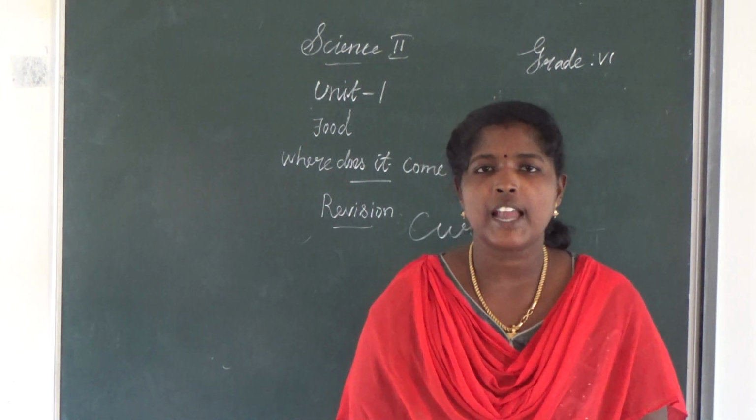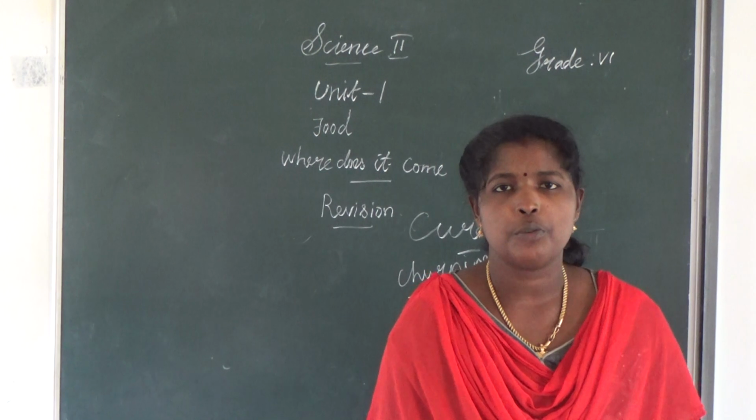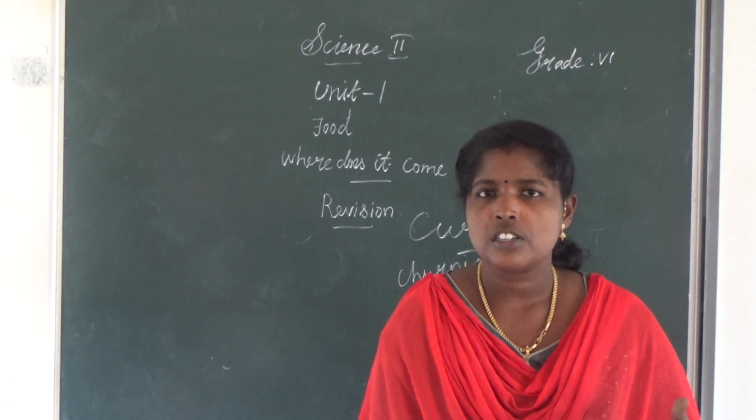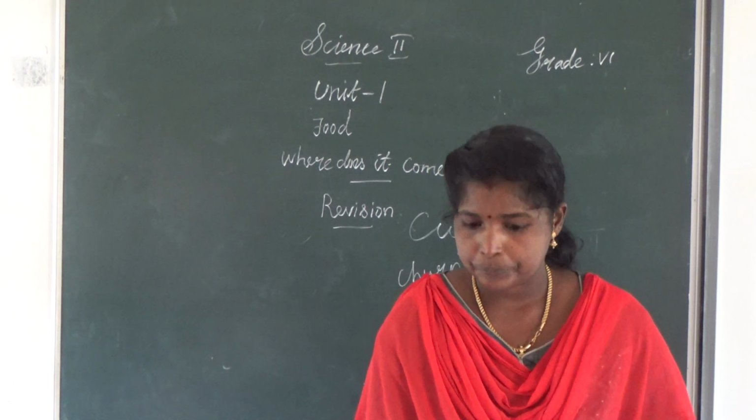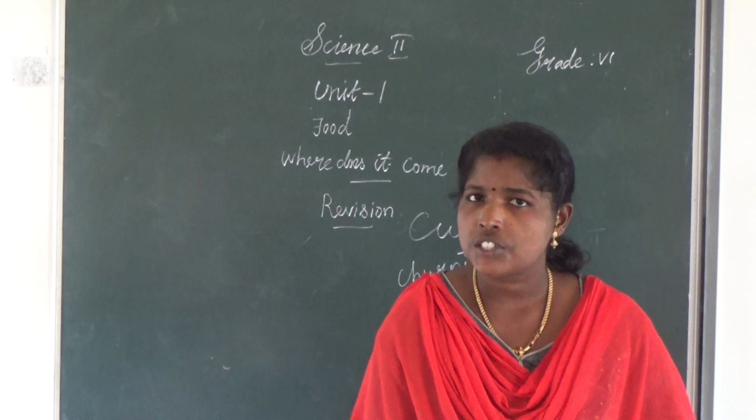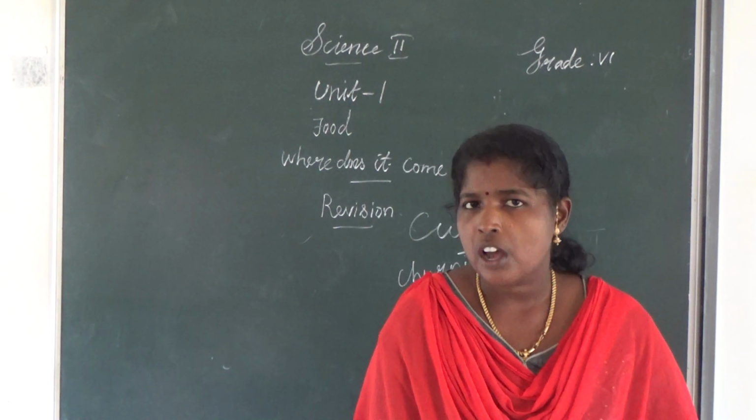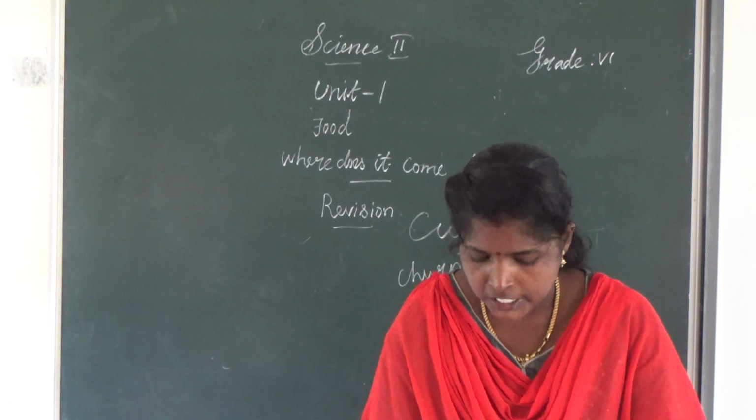Then next, carnivores. An animal that eats only the flesh of other animals is called a carnivore. What are the examples of carnivores? Lion, tiger, eagle, then fish, shark, penguin, snake, spider, frog. These are some of the examples of carnivores. Page number 17.